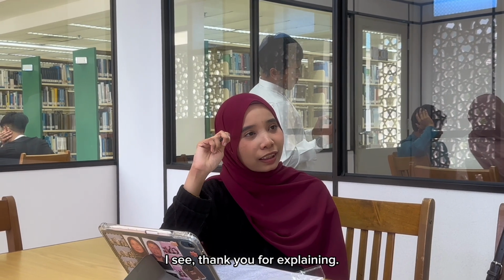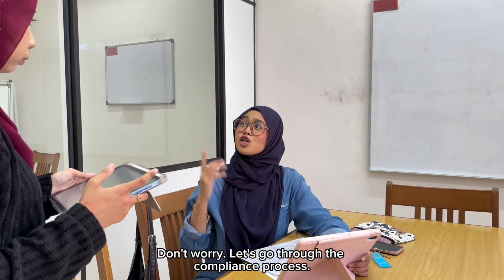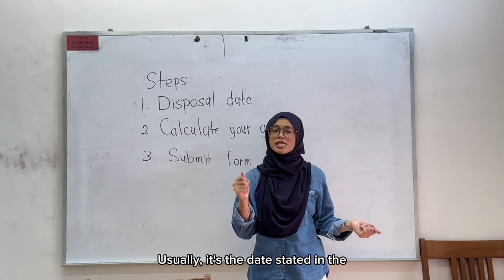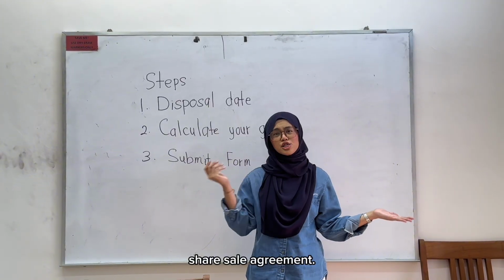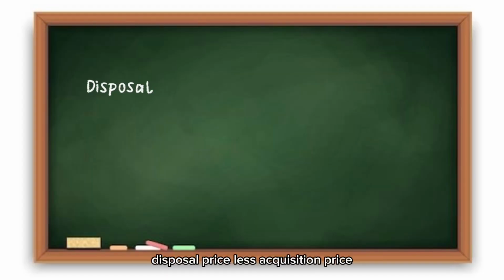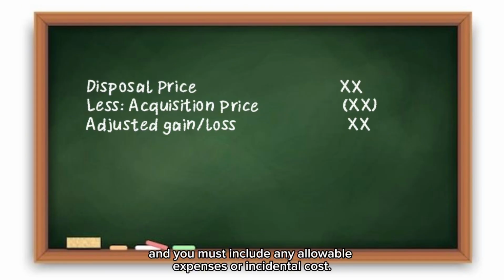I see. Thank you for explaining. I just realized I have no idea how to report this case. Don't worry, let's go through the compliance process. First, determine the disposal date. How? Usually, it's the date stated in the share sale agreement. Next, calculate your gain using this formula. Disposal price less acquisition price, and you must include any allowable expense or incidental costs.